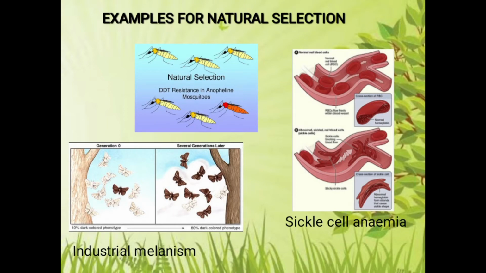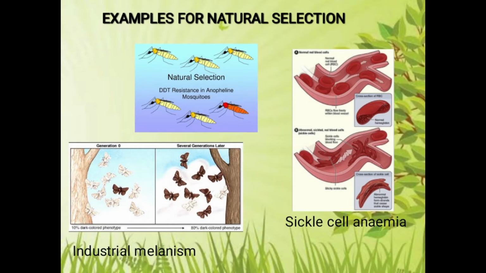The next example is sickle cell anemia. We all know that sickle cell anemia is a fatal genetic disorder caused by a recessive gene mutation, and it is characterized by abnormal hemoglobin in RBCs. It is called sickle cell hemoglobin, and this hemoglobin makes RBCs sickle shaped. The homozygous condition of the sickle cell gene leads to massive destruction of RBCs, severe anemia, and early death of the patient. However, its heterozygous condition is somewhat advantageous because it gives some protection against malaria.